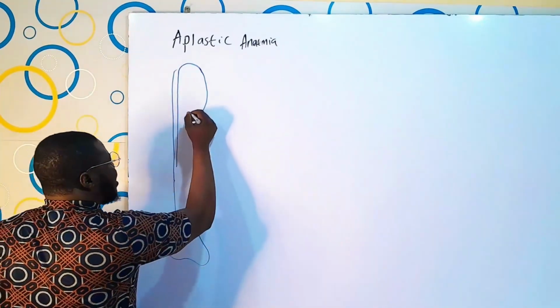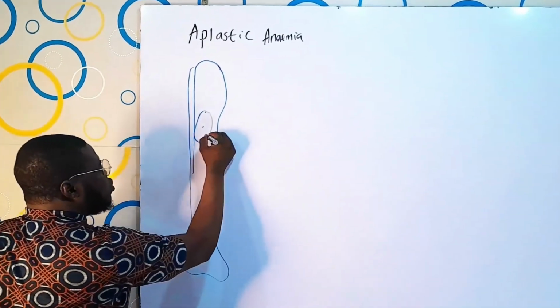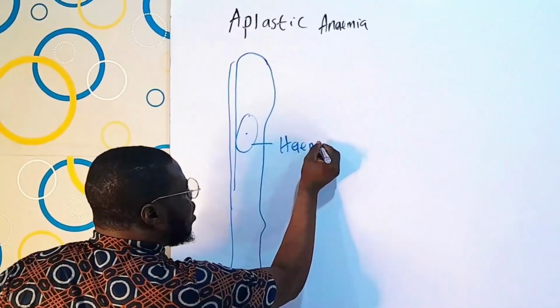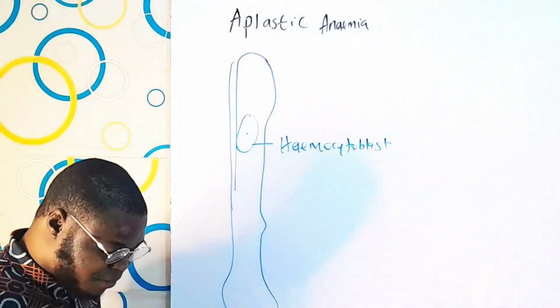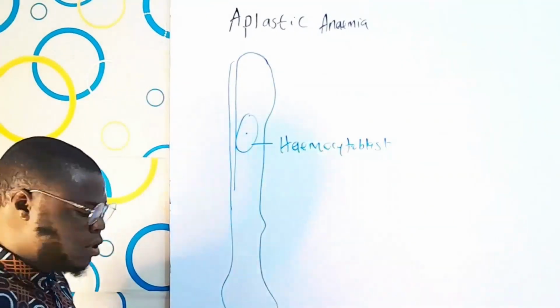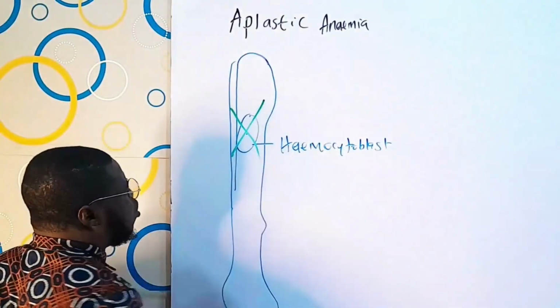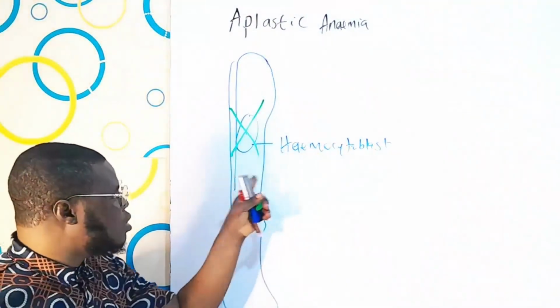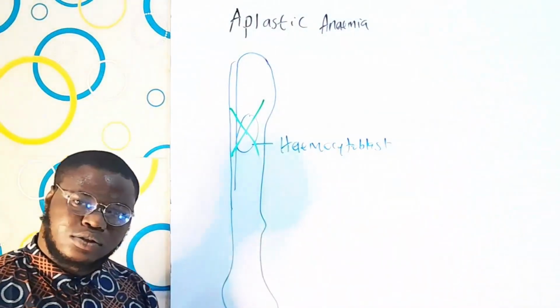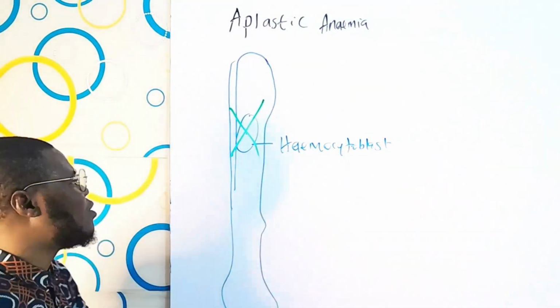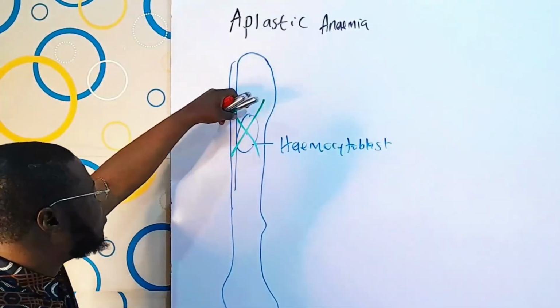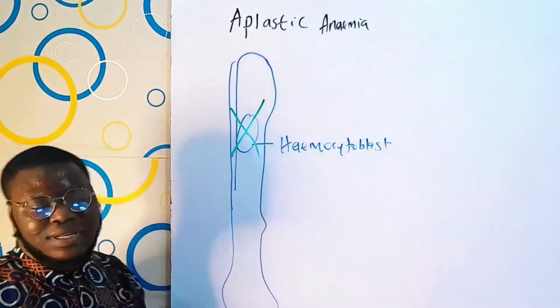Within the bone marrow, we have a kind of cell called the hemocytoblast. In aplastic anemia, the bone marrow is destroyed, along with anything inside it, like the hemocytoblast. So the question is, what are the causes of aplastic anemia? Things that can cause destruction of or affect the bone marrow. That is what causes aplastic anemia.